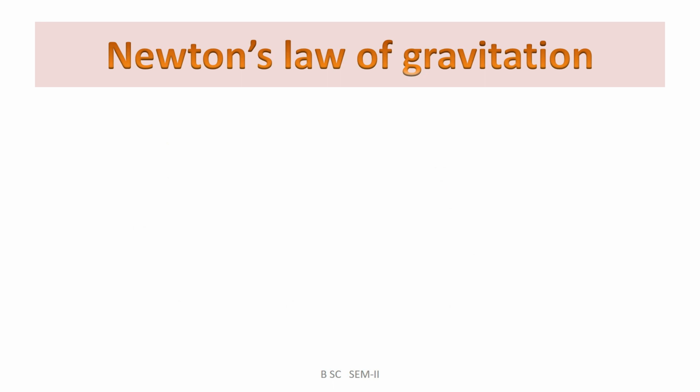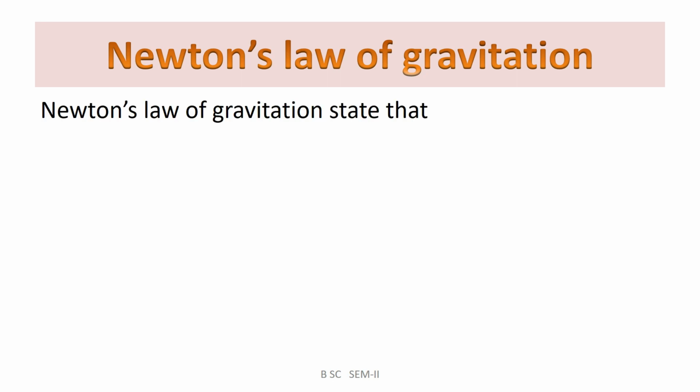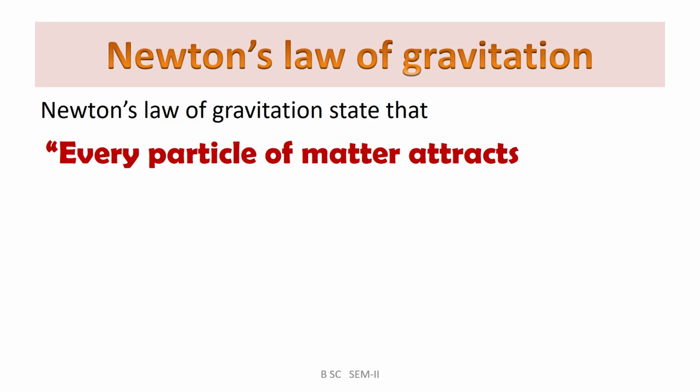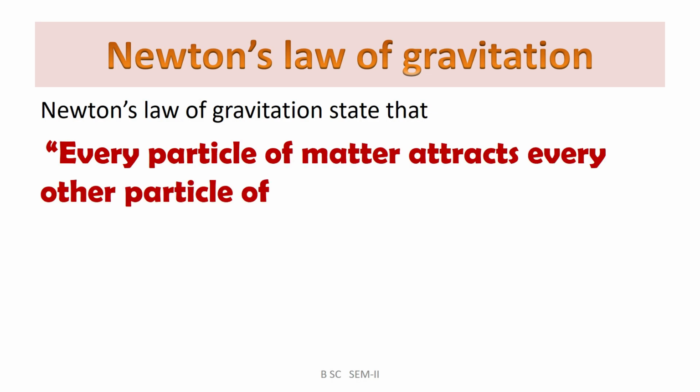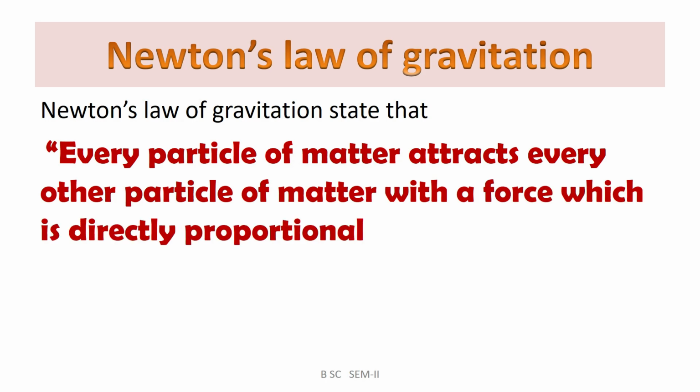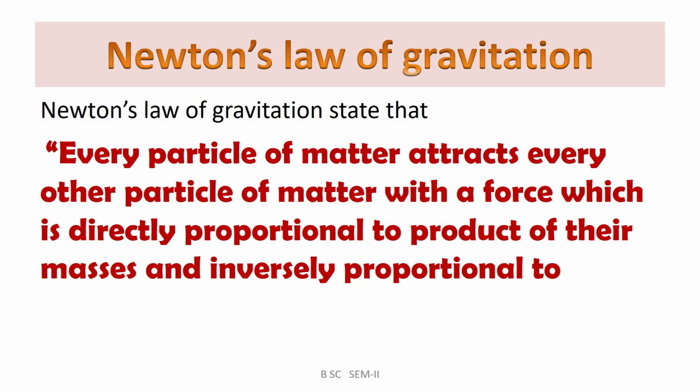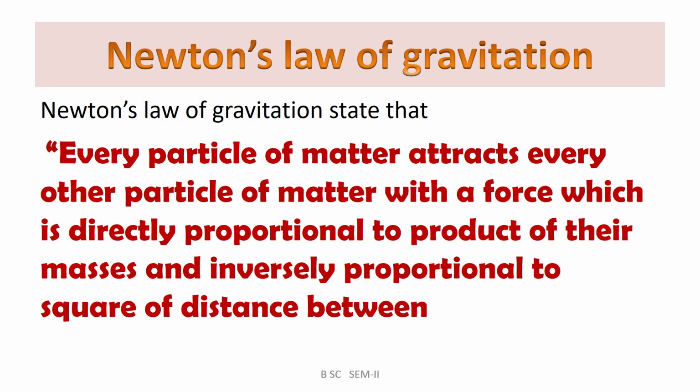Now we consider the statement of Newton's law of gravitation. Newton's law of gravitation states that every particle of matter attracts every other particle of matter with a force which is directly proportional to the product of their masses and inversely proportional to the square of the distance between them.